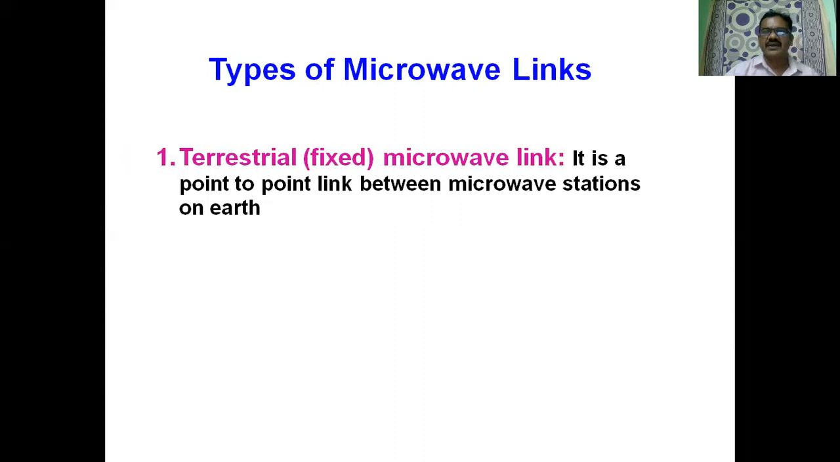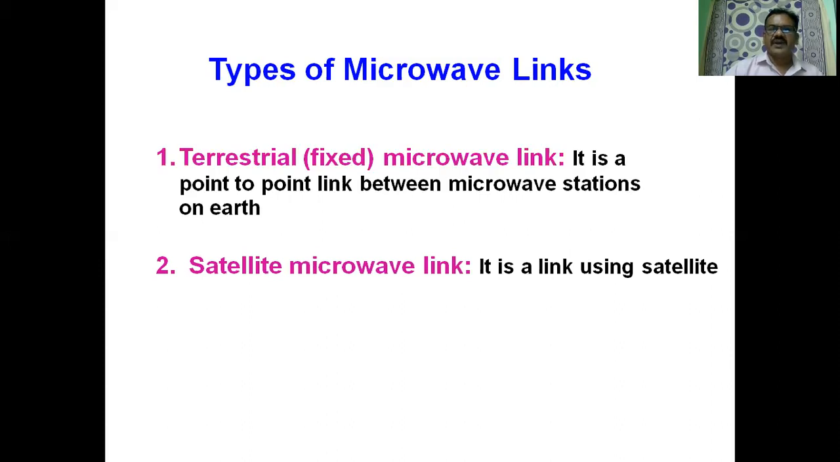Types of microwave link. There are two types of microwave link. Number one is a terrestrial microwave link. It is also called as fixed microwave link. It is a point-to-point link between microwave stations on Earth. That means from one place to other place. For example, from one town to another town. If the distance is more than 50 kilometers, we need a repeater.